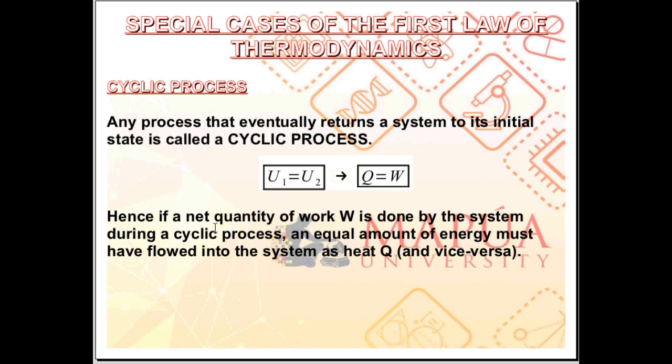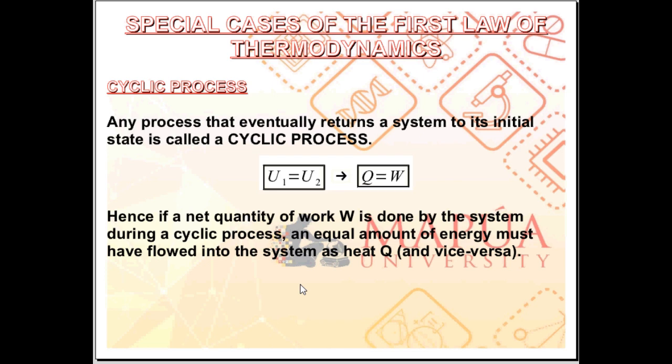If a net quantity of work is done by the system during a cyclic process, an equal amount of energy must have flowed into the system as heat, and vice versa. So if the system performed 10 joules of work, 10 joules of heat must have flowed into the system to account for the work done by the system for a cyclic process.